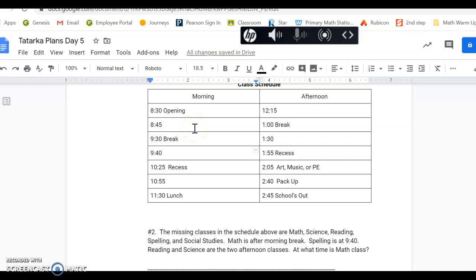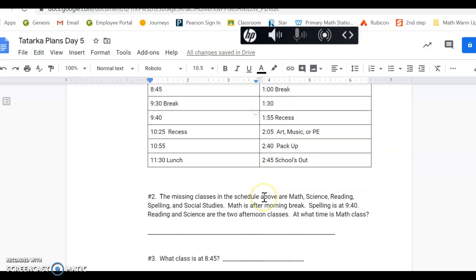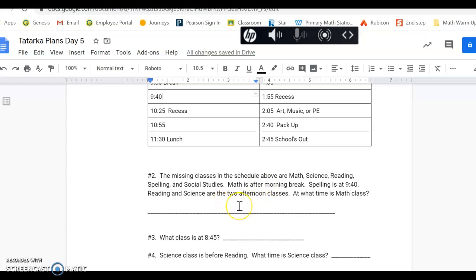They're asking me at what time is math class. So if I'm able to figure out where spelling goes, I'm able to figure out that math has to be after morning break. So I know math can't go here because that's spelling. Math can't go here because it's after morning break. And I know science and reading go in the afternoon. What spot is left for where I could put math? Once you've figured that out, you're going to write that time on the line.